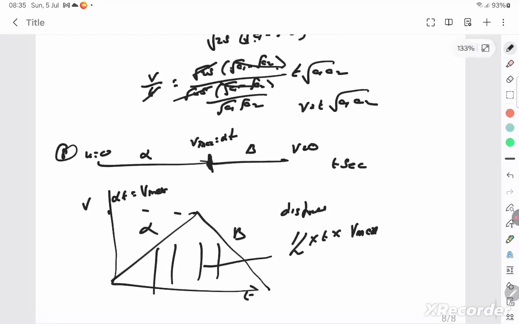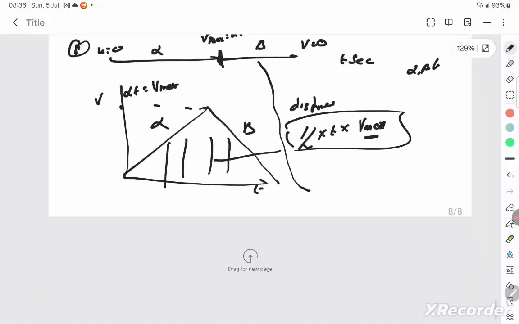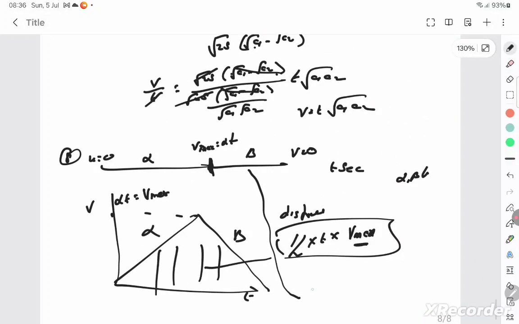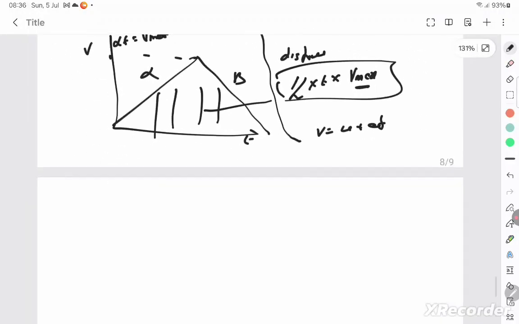That will give you your distance traveled. So this is your answer, the total distance traveled in terms of alpha, beta and t, but what I need to find is V max. So therefore use this journey and write the final velocity. V is equal to U plus AT, where the initial velocity itself is alpha t.